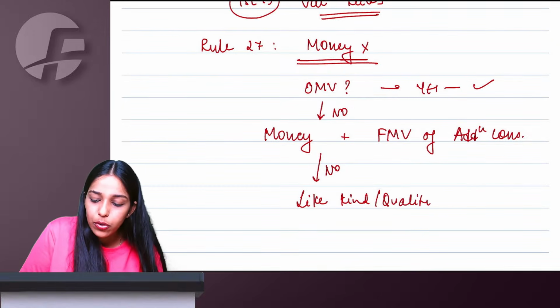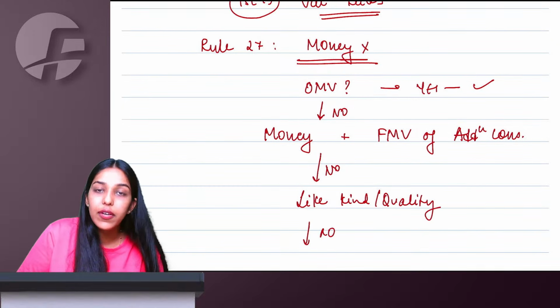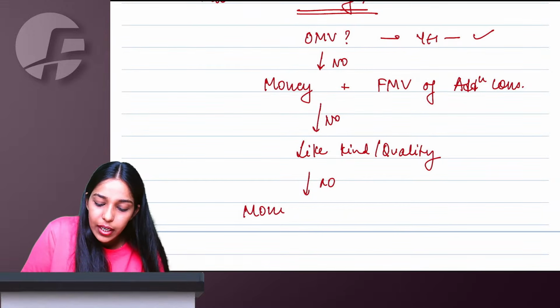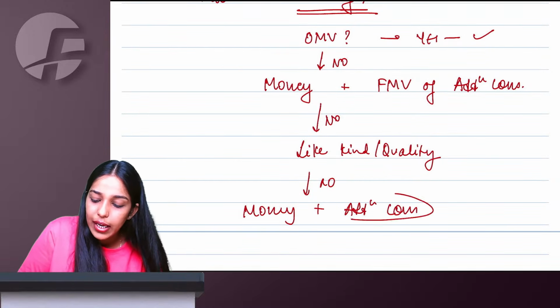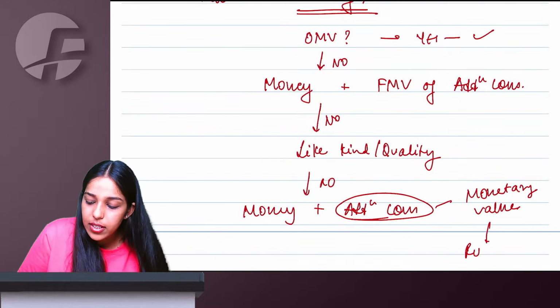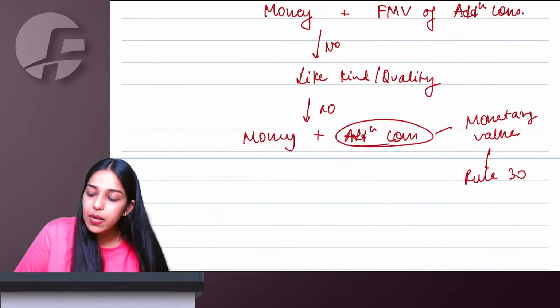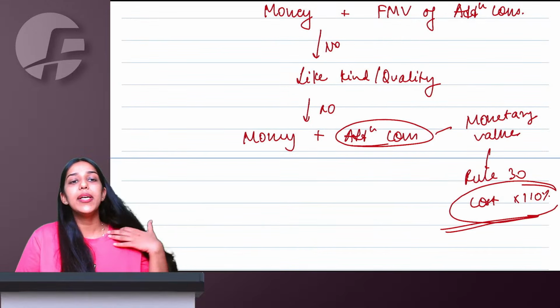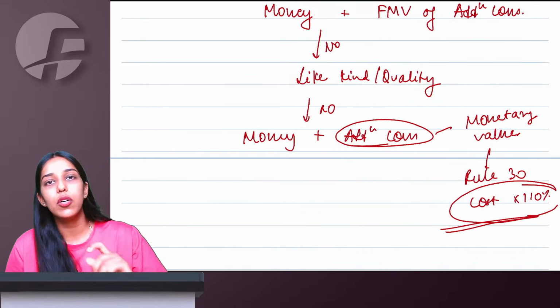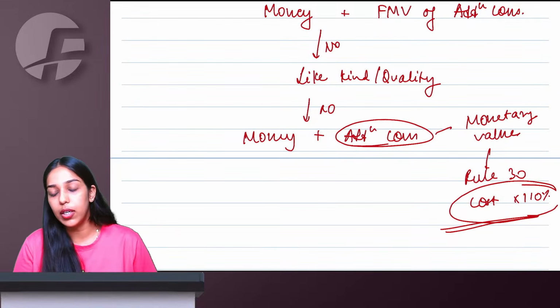Then what is the value you take? Even that is not available, then whatever money I have received plus whatever additional consideration I have received, I will take monetary value of the same. Now, how to calculate monetary value of anything in GST? You apply Rule 30, which simply says you have to take cost into 110 percentage. Basically, you add a 10% markup on the cost and that amount you take as the monetary value.